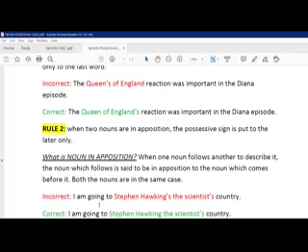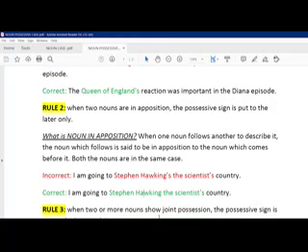See, here it is written: I am going to Stephen Hawking, the scientist's country. So there are two nouns, Stephen Hawking and the scientist. Where to add the apostrophe? Not with the preceding noun, but with the noun that is following it, that is the scientist's. So: I am going to Stephen Hawking, the scientist's country.